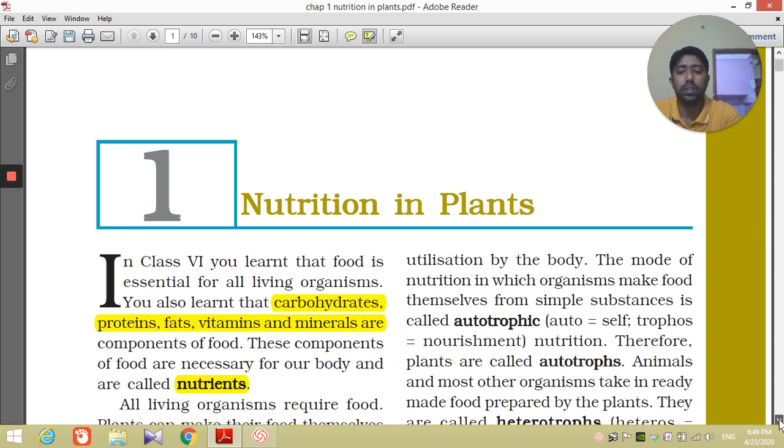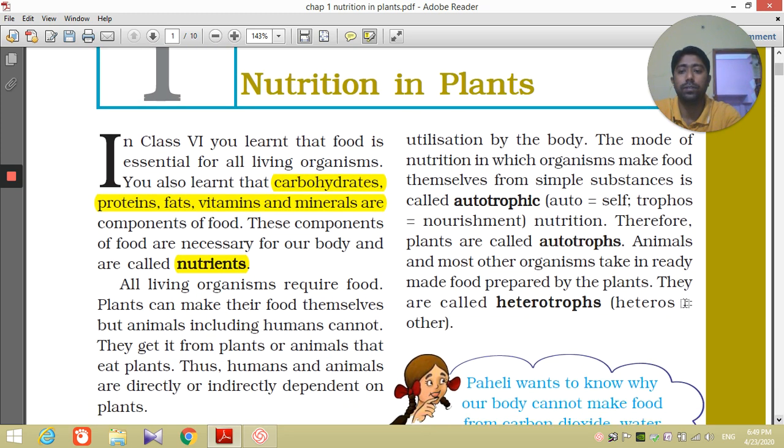All living organisms require food. We know that plants can make their own food, but human beings cannot synthesize their own food. They use raw materials that are available from plants and other animals to prepare their food. So we human beings as well as animals are directly or indirectly dependent on plants for our food.